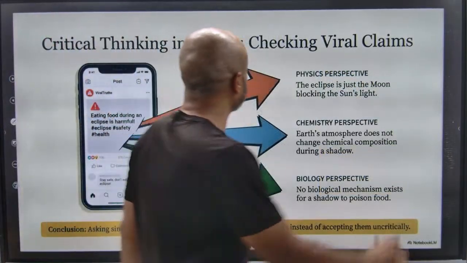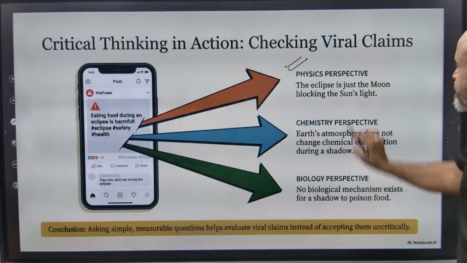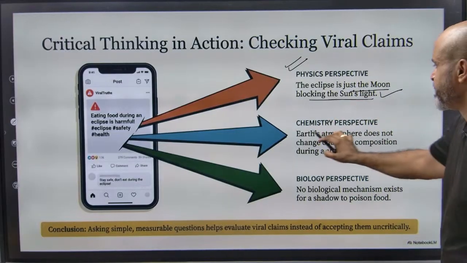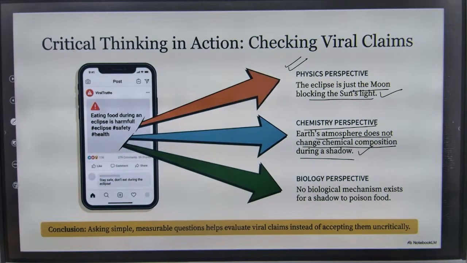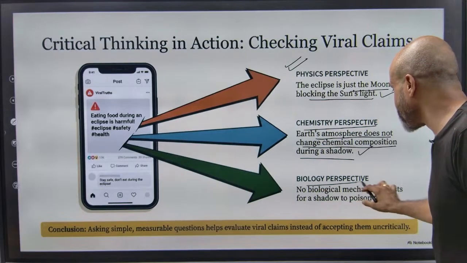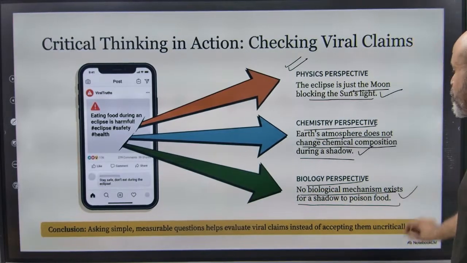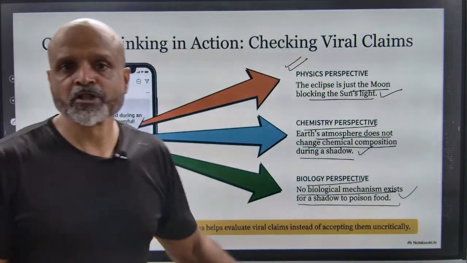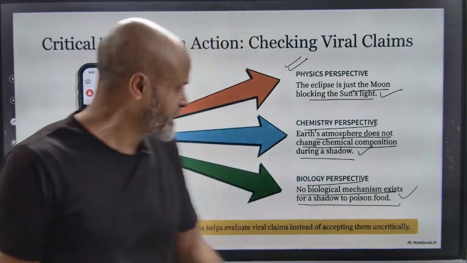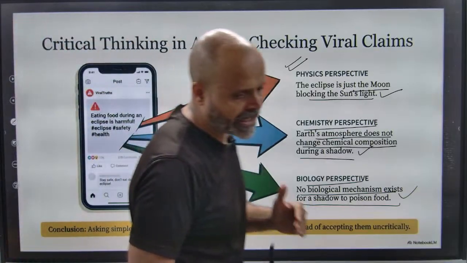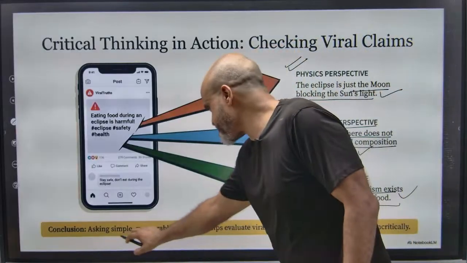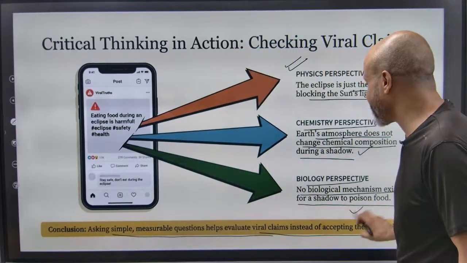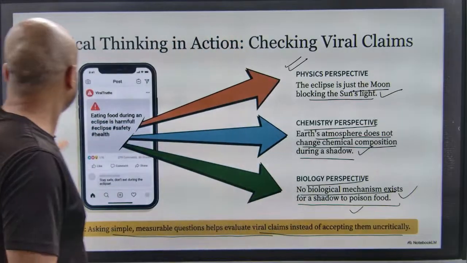Physics perspective: if we are talking about an eclipse, the eclipse is just the moon blocking the sun's light. Chemistry perspective: Earth's atmosphere does not change chemical composition during a shadow. So there is not a sudden change. Temperatures might drop by a fraction, but not much. Biological perspective: no biological mechanisms exist for a shadow to poison food. So this concept is not agreeable to science. Whether this is true or not, at least rationally it cannot be explained by science if we are considering physics, chemistry, or biology. So asking simple measurable questions helps evaluate viral claims instead of accepting them with certainty.